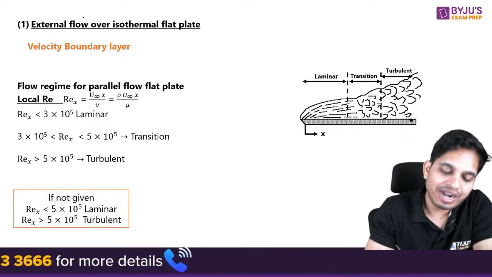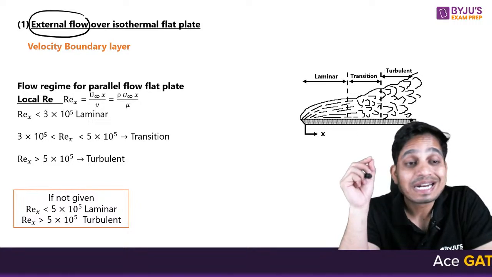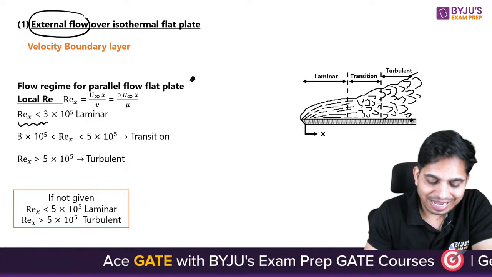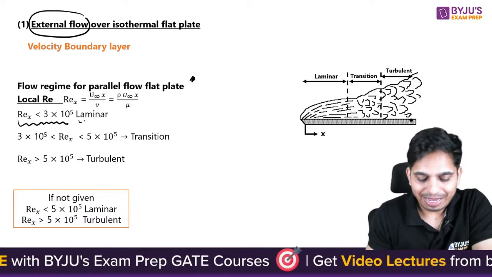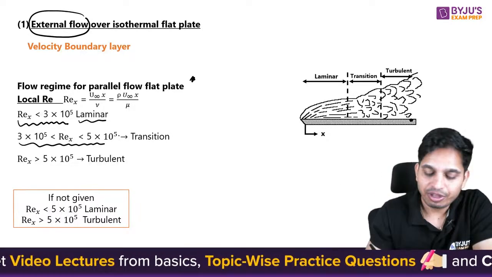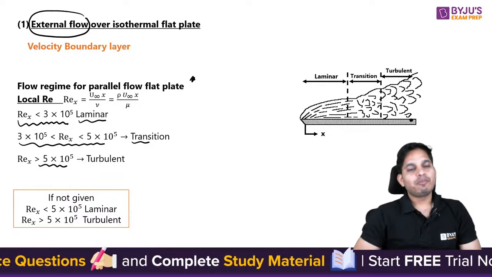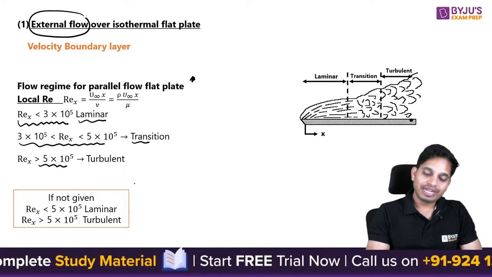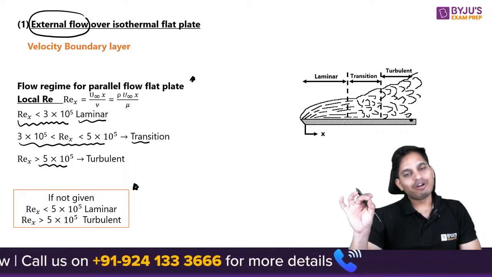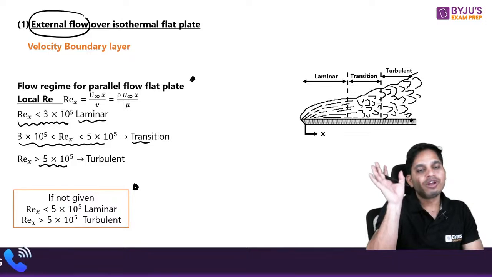Now, first of all, external flow. The first case is external flow, then we will talk about internal flow. When you talk about external flow, the flow regime: if Reynolds number is less than 3 into 10 to the power 5, it is laminar flow. If it is between 3 and 5 into 10 to the power 5, it is transition flow. If it is greater than 5 into 10 to the power 5, it is turbulent. The important point to remember is that if it is not given, then you will take these conditions to find out if it is laminar or turbulent. When you solve questions, you have to remember these values. If it is less than 5 into 10 to the power 5, it is laminar. If it is greater than 5 into 10 to the power 5, it is turbulent.